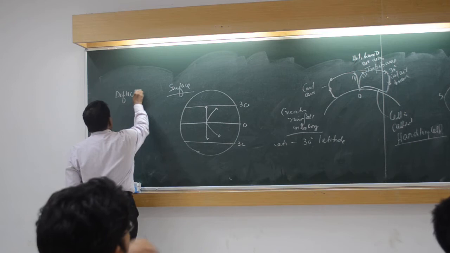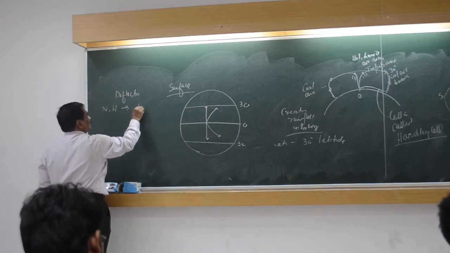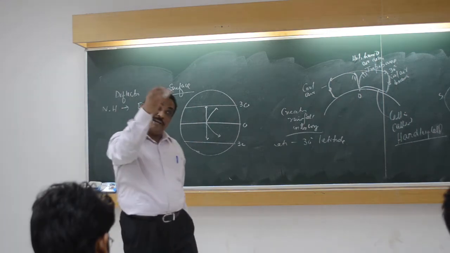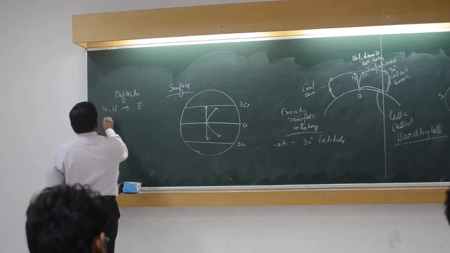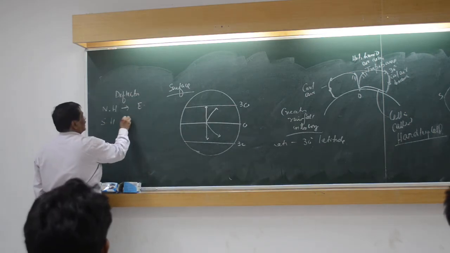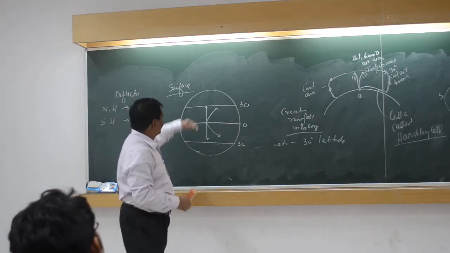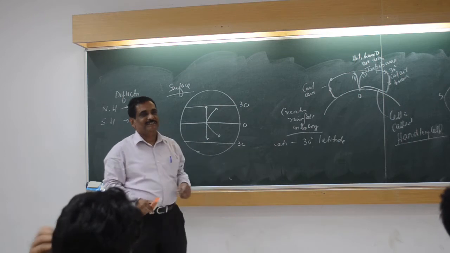which deflection? In the northern hemisphere, it is to the east. This is in the upper troposphere. We are talking about the upper troposphere. In the southern hemisphere, it is towards the east. You see, rising up towards east, rising up towards east. समझे कि नहीं समझे?